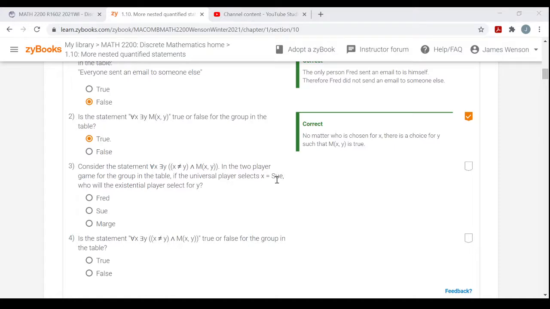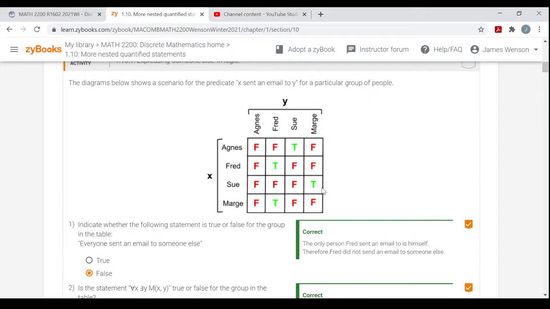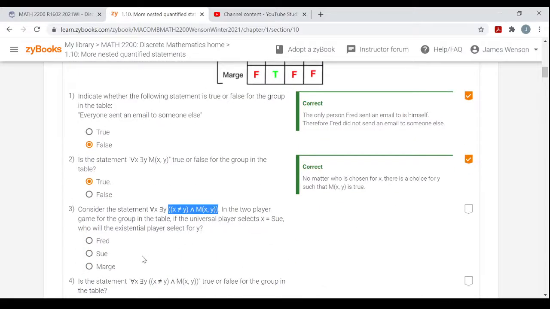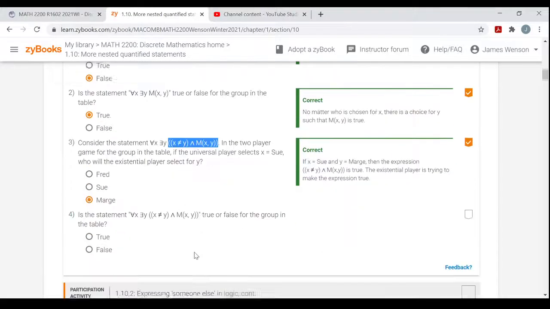So if they pick Sue, the universal player, if I pick Sue, is there a person y when x is Sue that satisfies this statement? So that is not Sue, and Sue sent an email to them? Yeah, Marge. All right, there's a person that's not Sue, Marge, and Sue sent an email to them. Both of those are true. Okay.